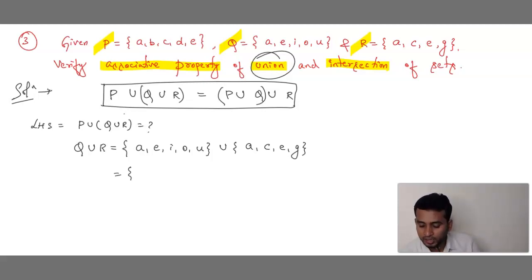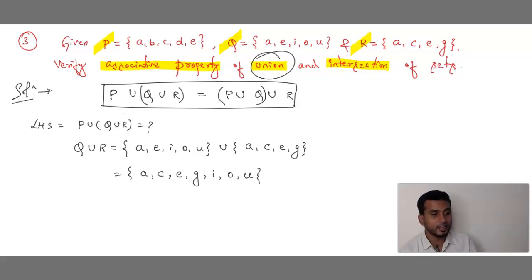Which is the smallest one, son? A. After A, what comes? C. A, B, C. D is not there. E, yes, E is there. F, no. G, yes. H, no. Just tell the English alphabets. A, B, C, D, E, F, G, H, I, J, K, L, M, N, O, P, Q, R, S, T, U, V, W, X, Y, Z. So that is A, C, E, G, I, O, U. So this is in ascending order.